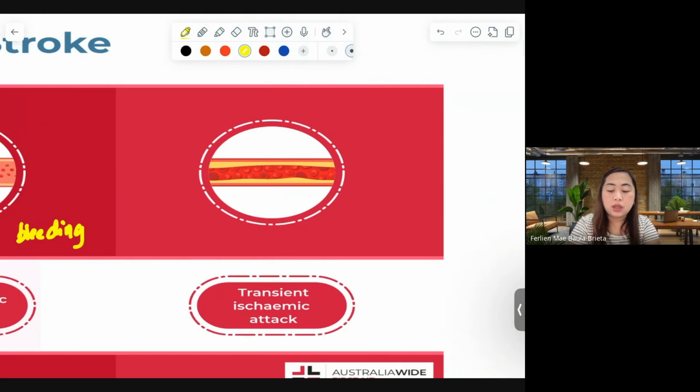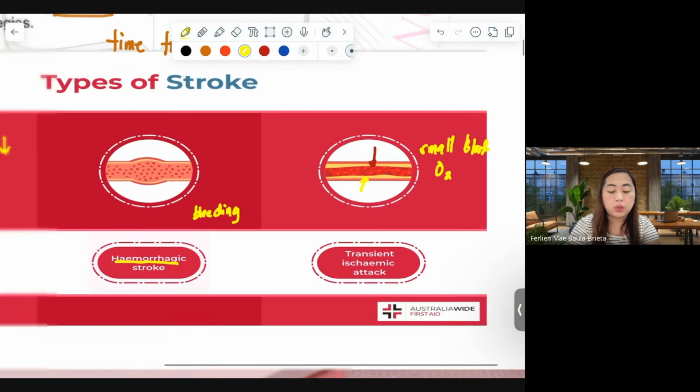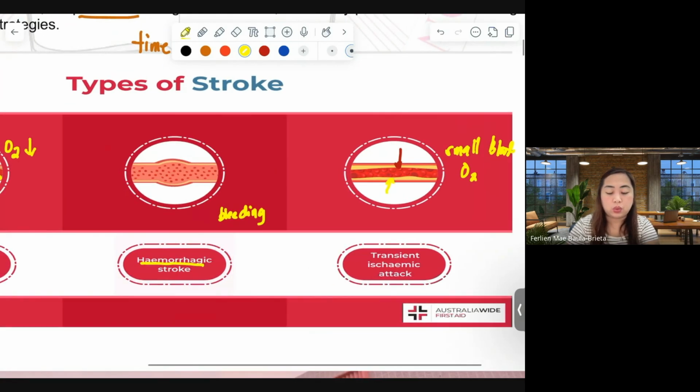We can see here that there is atherosclerotic plaque around the blood vessel, and we have very small amounts of blood that carries O2 within the blood vessels going to the brain. So we have here the three types of strokes.